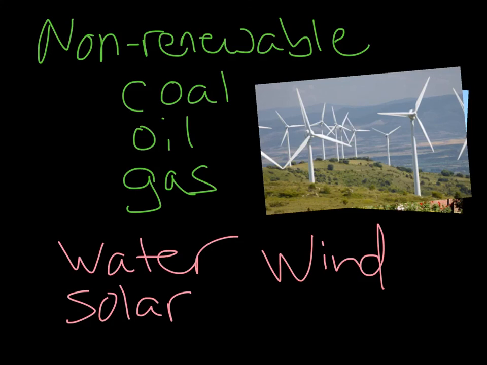Now, our last form of renewable energy is our wind energy. Wind energy is a kinetic energy, and in the past, these have been used in windmills to grind grain and pump water. Now we use it to generate electric energy. Large wind farms can be in open areas, and they move these rotators slowly, which produces energy.